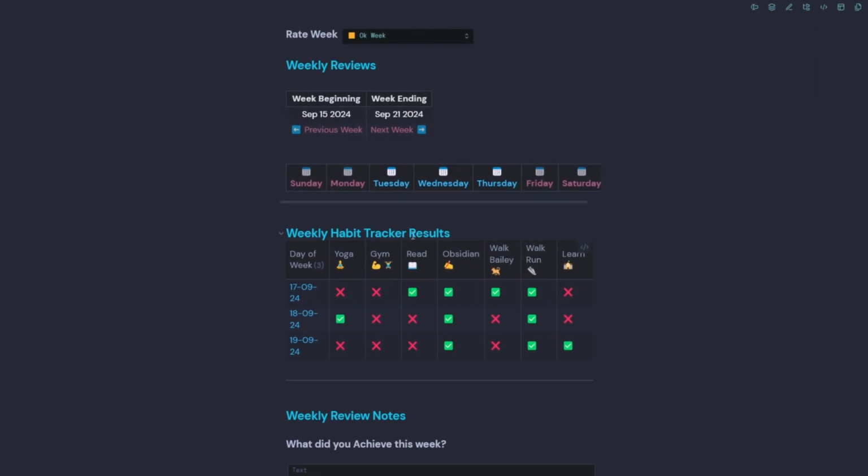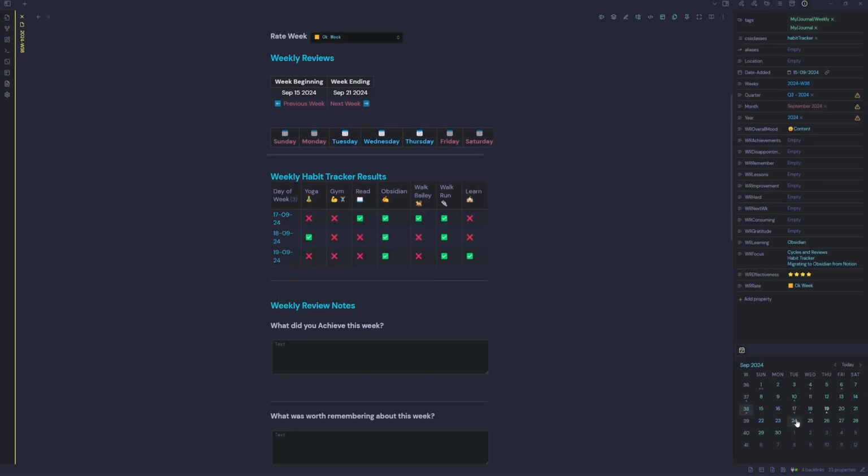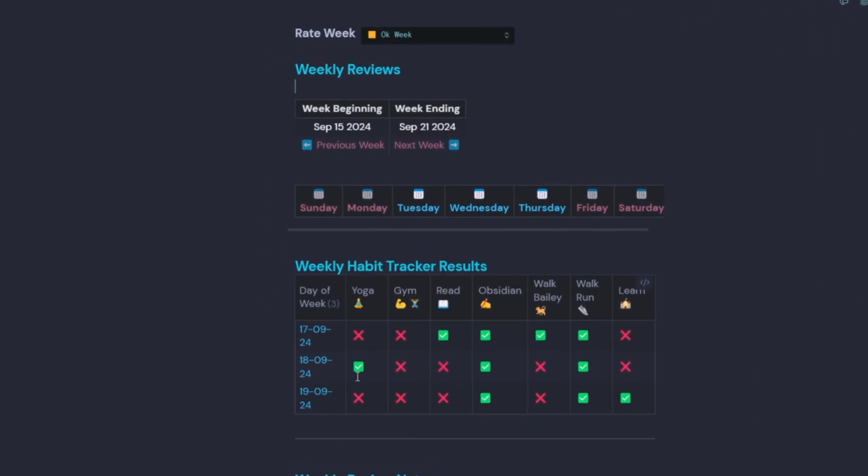And then we just have a quick snapshot of the weekly habits. So we can see what we achieved on Tuesday, Wednesday, and Thursday. And we can see a green tick for any habit that we completed and a red cross for any that we didn't complete.